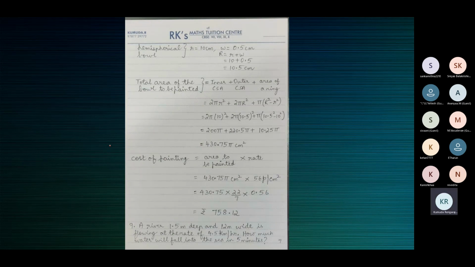What's the answer for the 9th one? Nine. Louder. 112.5 meters. 112.